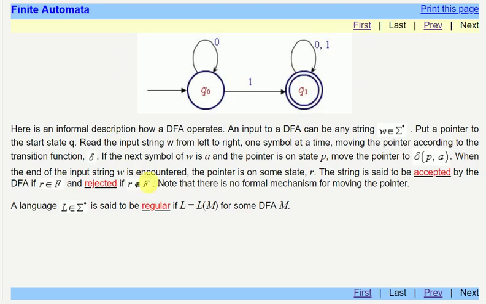Now in the next video we will find out how to remove epsilon transitions and what non-deterministic finite automata are, and so on.